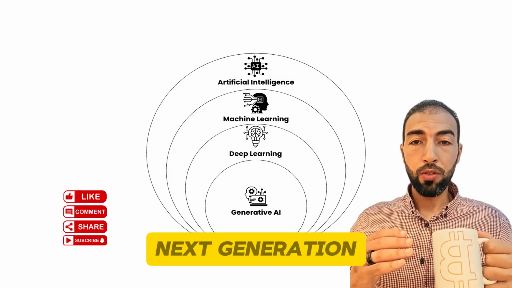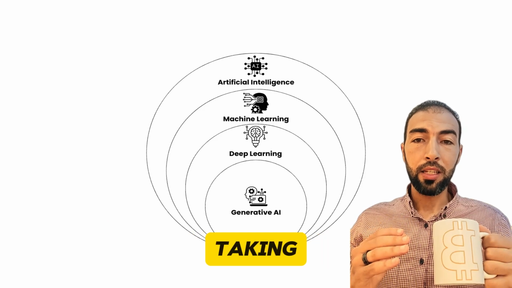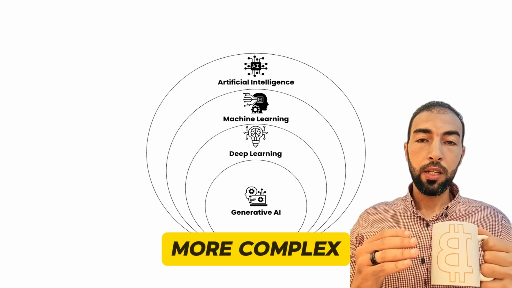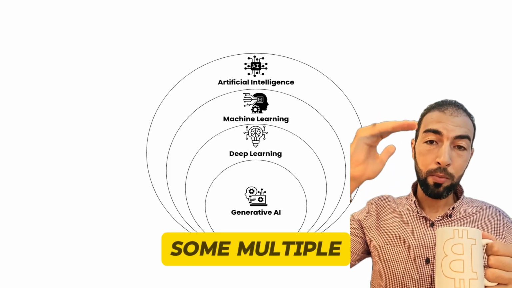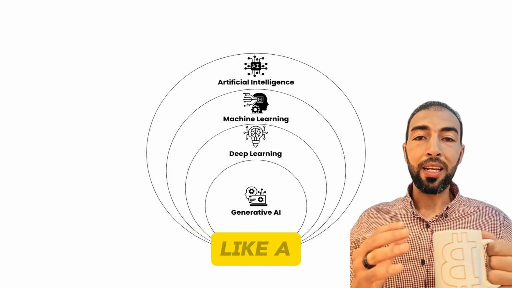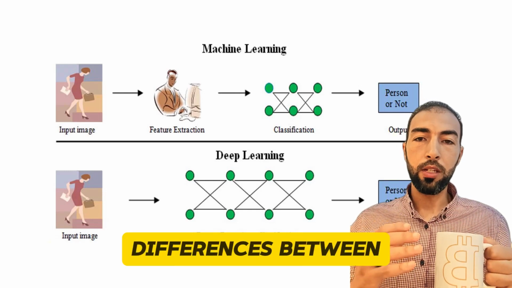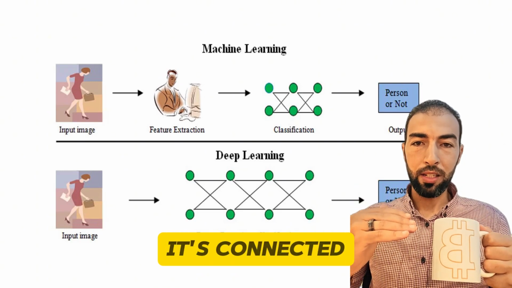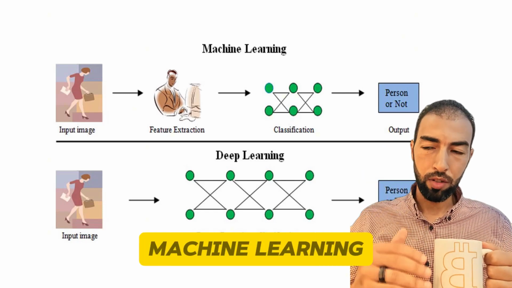Deep learning is the next generation of machine learning, and through deep learning, we take more complex processes and more complex equations and make multiple layers, and these multiple layers are connected together like a neural network. Here we can see the differences between machine learning and deep learning, how it's connected, and how deep learning is more complex than machine learning.